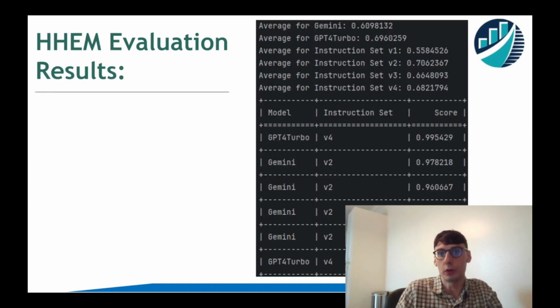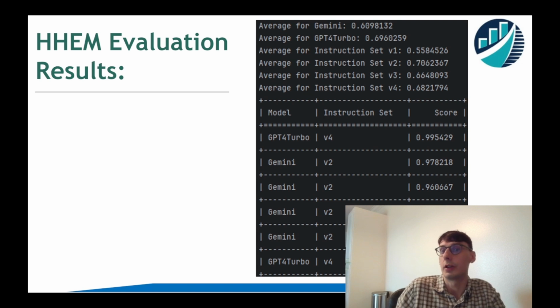So these are the results from our evaluation. As you can see, I decided to use two different models, ChatGPT 4 Turbo and Gemini Pro. I also tried to combine different prompting techniques with them, right, to see which ones would give the least amount of hallucination.